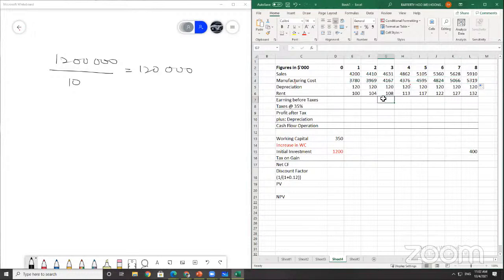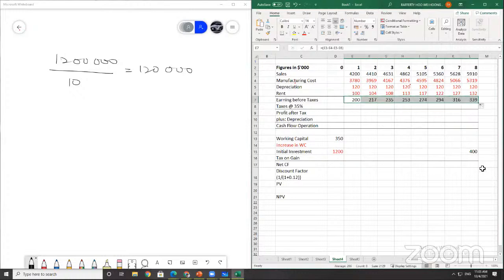Now you can count your earning before taxes already. Of course, all these need to be deducted, in red color. So earning before tax is equal to sales minus manufacturing cost minus depreciation minus rent. It's $200,000 left for year one. Drag across, let them calculate for me.